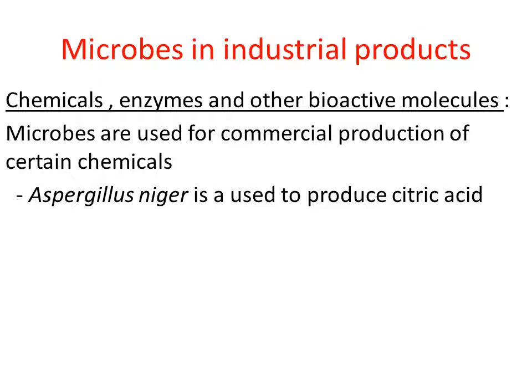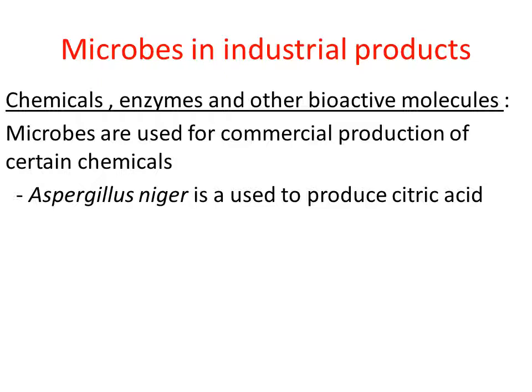So how do they produce citric acid by this fungus? As we have seen in how fermented beverages and antibiotics were produced, in a similar way, larger containers are used; here, especially submerged fermentation is used in order to produce citric acid.